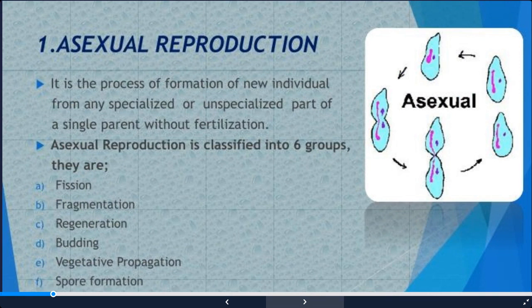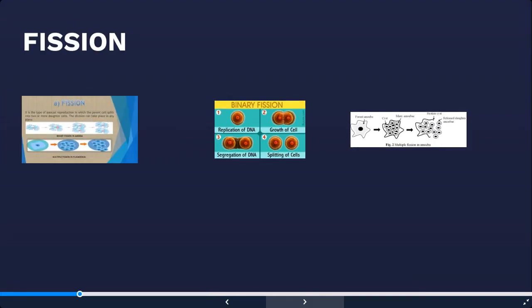So no male or female gametes are needed, no special reproductive organs are needed. It is a very simple form of reproduction. Asexual reproduction is classified into 6 groups: fission, fragmentation, regeneration, budding, vegetative propagation and spore formation, and we are going to discuss each in detail.